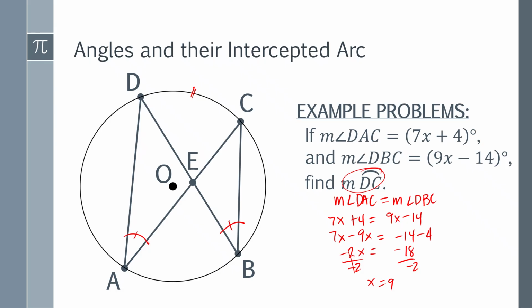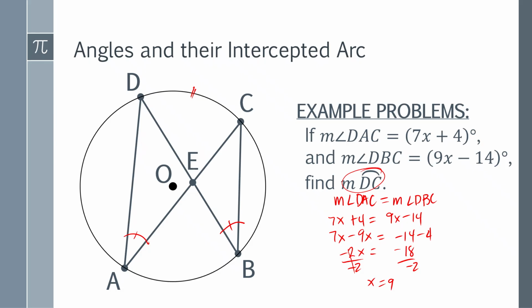If there's no given, then here's the tip. To find the measure of arc DC, choose one of the angles, because they are the same also. It's either angle DAC or angle DBC.